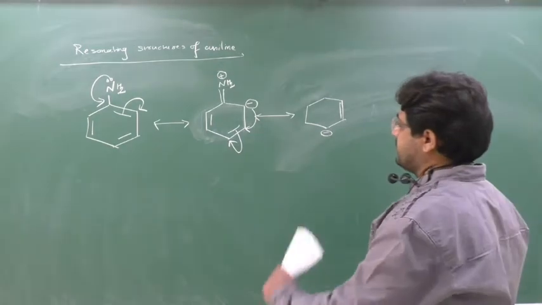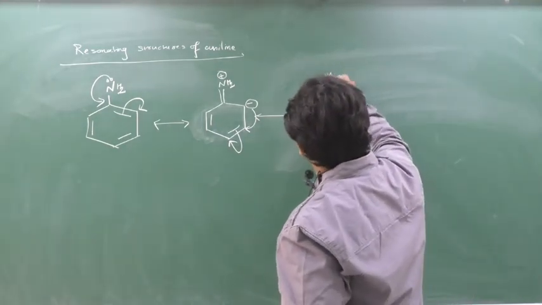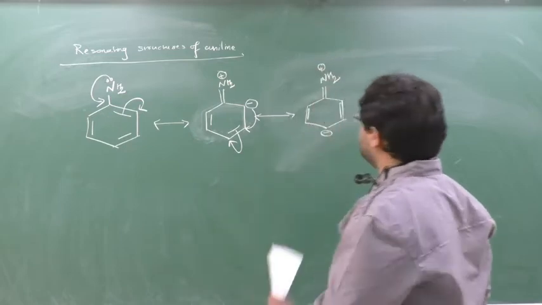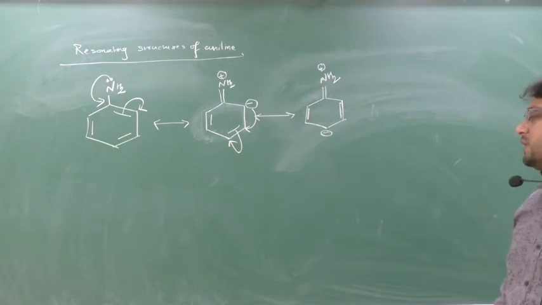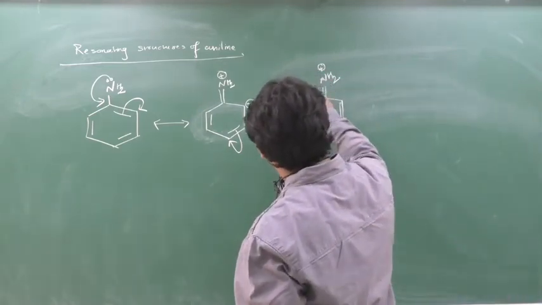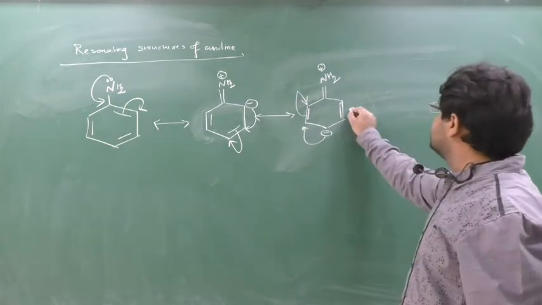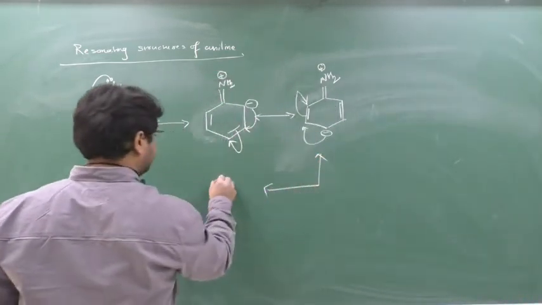Now do the copy pasting. Copy pasting means here it will become NH2. Always follow this step. First do the changes in the resonating structure and then do the copy pasting for the rest of the things. Now see, this electron will jump here. So this bond will get broken and come here. I am writing it here.